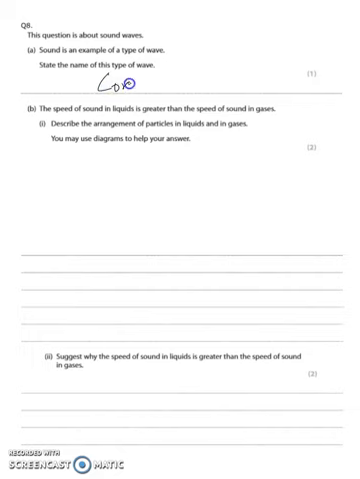There's only two types of waves that we look at. And this one is a longitudinal wave. You might want to go back and have a look at why that is, what's the difference between longitudinal and transverse if you're not sure. The speed of sound in liquids is greater than the speed of sound in gases. Describe the arrangement of particles in liquids and in gases. You may use diagrams to help your answer.